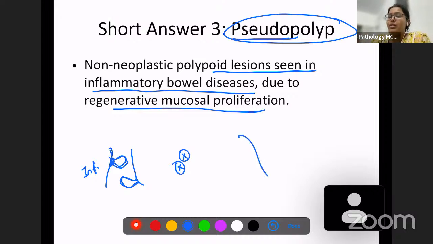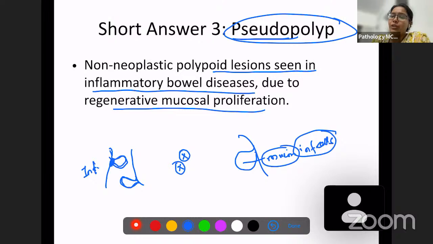What you will see is just mucin and inflammatory cells. Okay, these are not a reflection of a polyp, these are not a reflection of the true tissue, not a polypoid, but these are just something which is stuck over the bowel, which looks like a polyp. So that is a pseudopolyp.